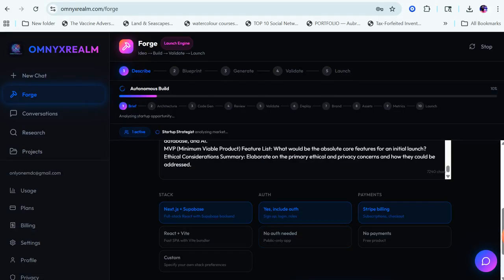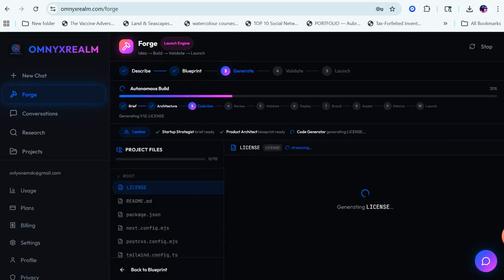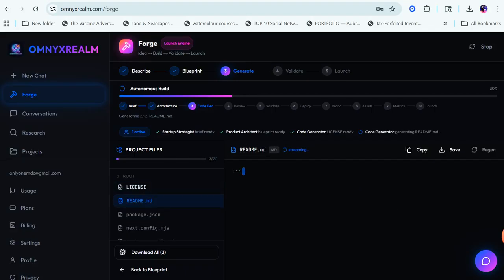Let's just see. Now it's in the process of generating this app. At the top, you can see number one is where I described it. Then you have the blueprint, you have generate, you have validate, you have launch. It says autonomous build beneath that, describe, and it says brief architecture. So right now it's going step by step through every part of the process, generating the code that I need. It's doing the job that it would normally take people who went to college 4 or 5 years to be computer engineers to do.